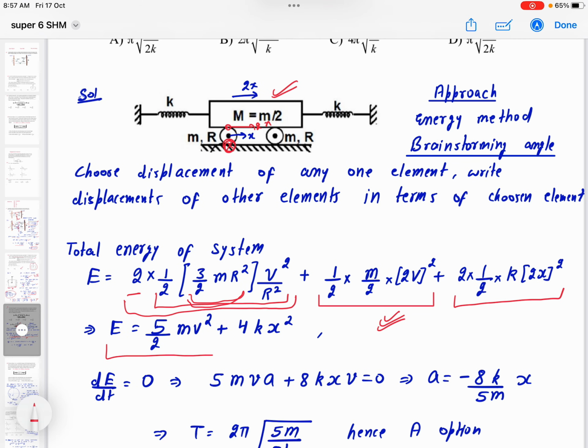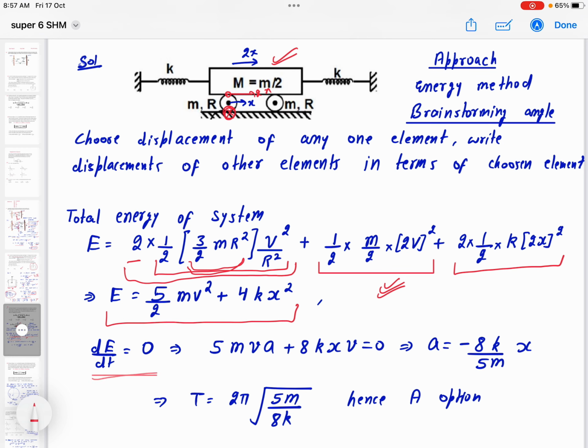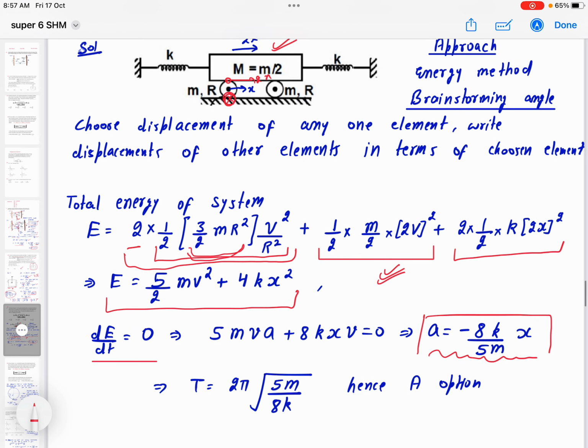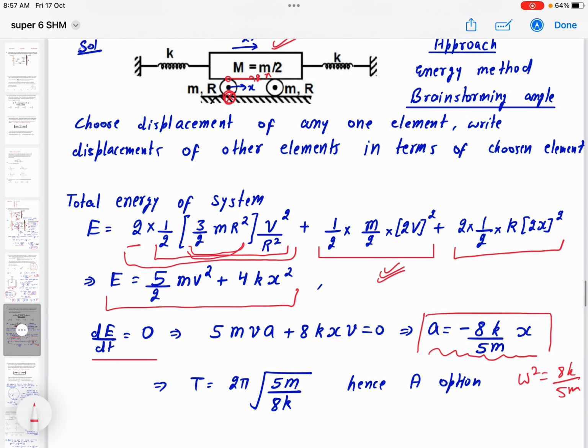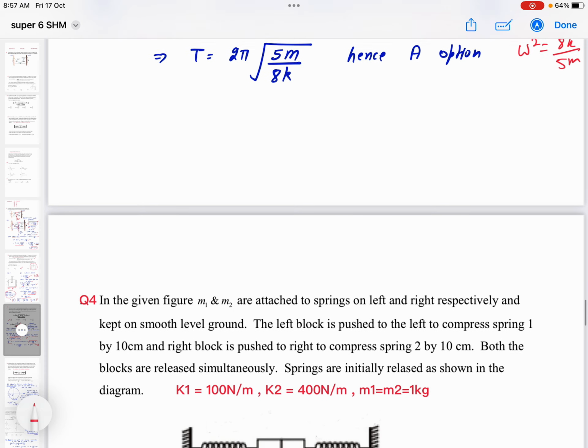So we have written the total energy in this manner very easily, and taking the derivative of this quantity, dE by dt equals 0, I get an equation of acceleration versus displacement of the roller. So obviously it is an SHM equation. The time period will be 2 pi under root 5m by 8k, that is 2 pi upon omega, and from the equation we can say omega square is 8k by 5m, so omega is root 8k by 5m. Okay, so option A is correct. So A is the right option. Okay, so now let's move to question number 4.